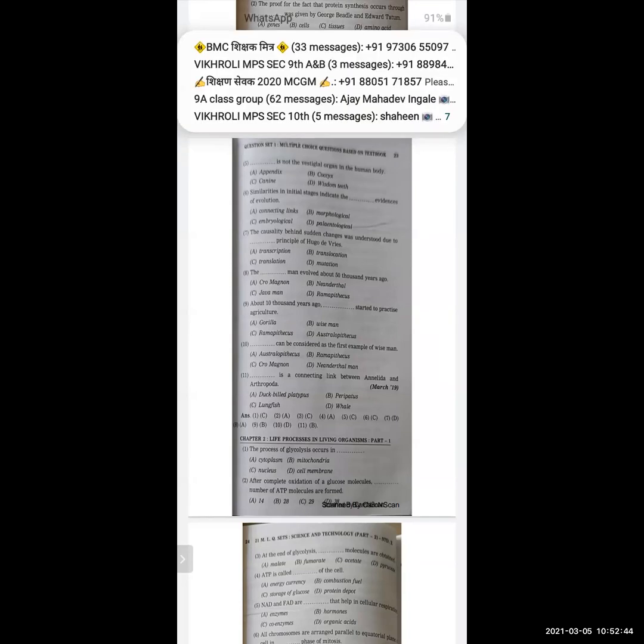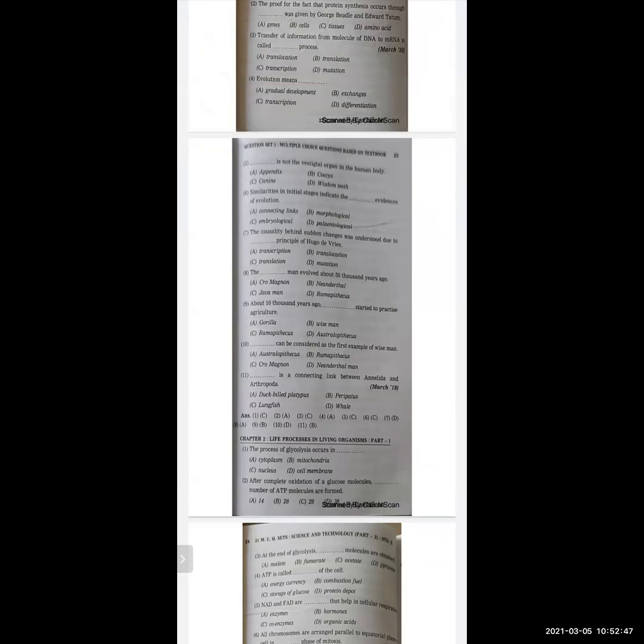Options are connecting links, morphological, embryological, paleontological. And the correct option here is embryological. Next question. The causality behind sudden changes was understood due to dash principle of Hugo de Vries. Options are transcription, translocation, translation, and mutation. And the correct option here is mutation.